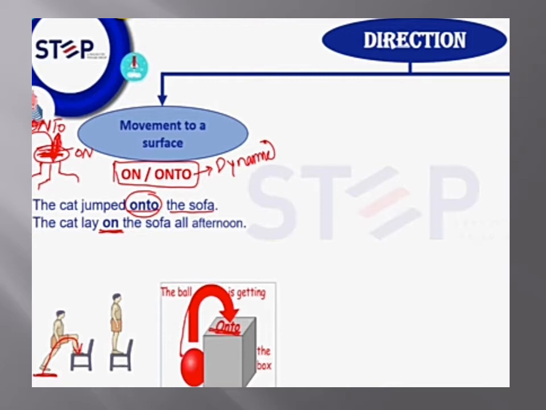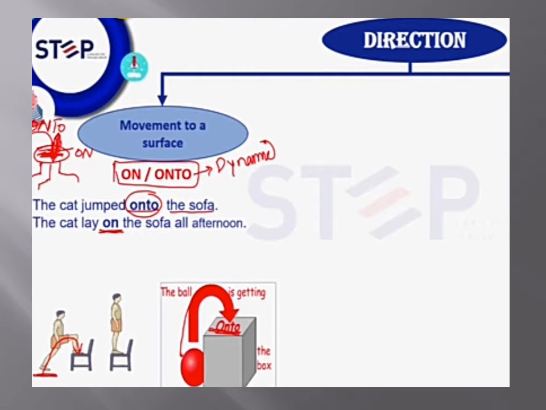Now in the first pic, the boy is trying to jump onto the chair. Here we will use the preposition onto, because the noun, the boy, is showing movement. When a noun shows movement from one place to another, we will use the preposition onto. But in the second pic, where the boy is just standing on a chair, we will say that the boy is standing on the chair, because the noun, the boy, is not showing any movement.